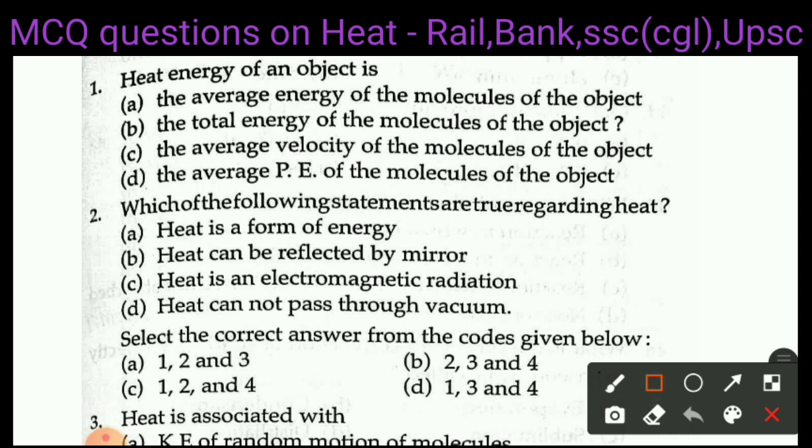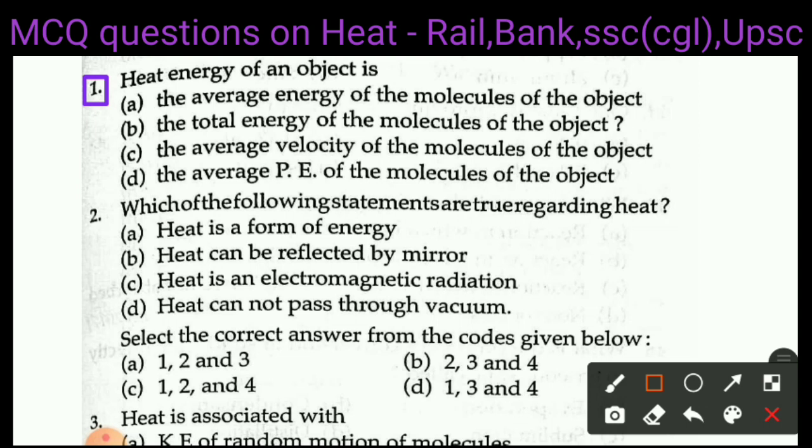Question number 1. Heat energy of an object is: Option A, the average energy of the molecules of the object. Option B, the total energy of the molecules of the object. Option C, the average velocity of the molecules of the object. Option D, the average potential energy of the molecules of the object. Put your option in the live comment section.